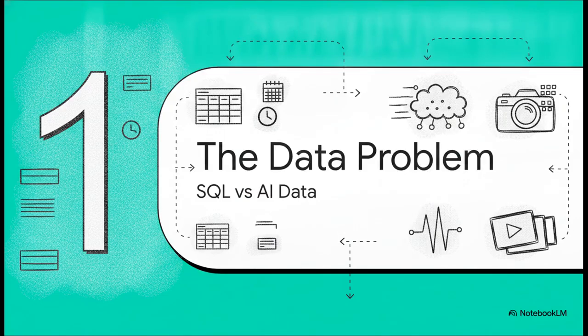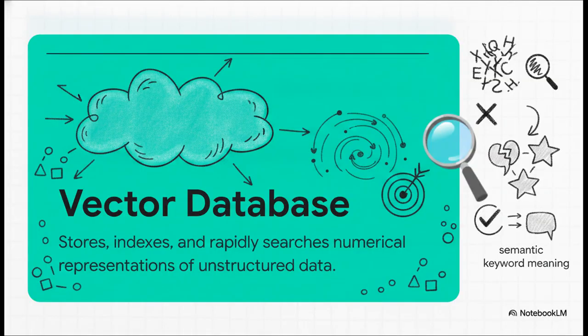The unstructured data problem. For decades, traditional databases have absolutely loved neat numbers, exact dates, and precise strings of text. They're built for rows and columns. But AI deals almost exclusively in unstructured data. We're talking giant blocks of text, millions of pixels and images, audio waves, video frames, the whole shebang. To handle all of that, we need an entirely new tool, a vector database.